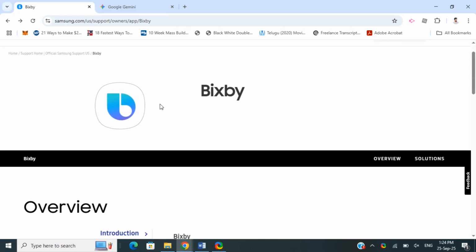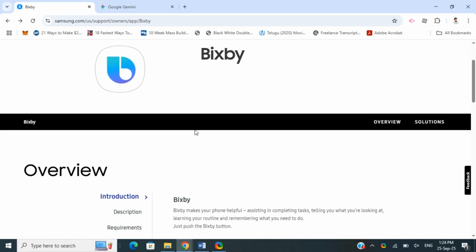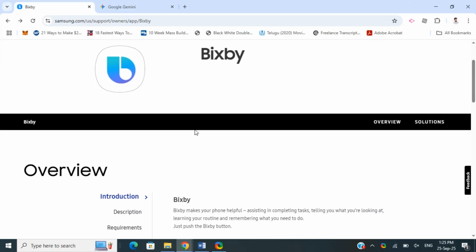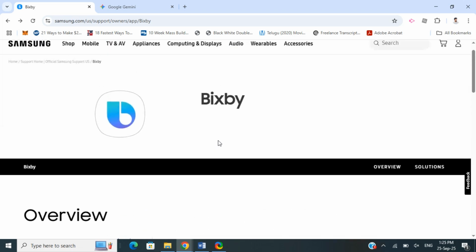So Bixby. Bixby is Samsung's, developed by Samsung. It is more of a virtual assistant, mostly integrated into Samsung devices, like all of Samsung's devices. Their main purpose is device control, to control the device, to help with productivity tasks and app interactions. That's the main function of Bixby.